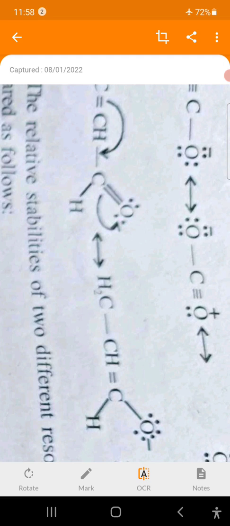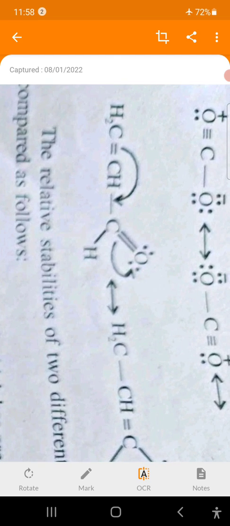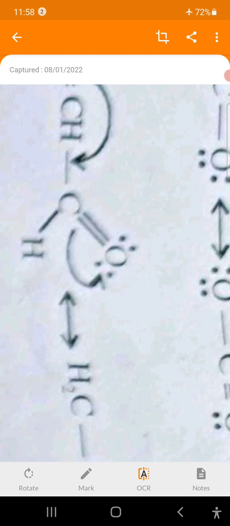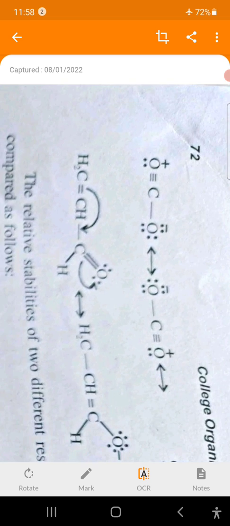And groups which lose electrons, which push electrons towards a more electronegative atom, are said to possess plus R effect, that is the donating resonance effect, and which withdraw or pull, that pulling effect is minus R effect, that is the withdrawing resonance effect.